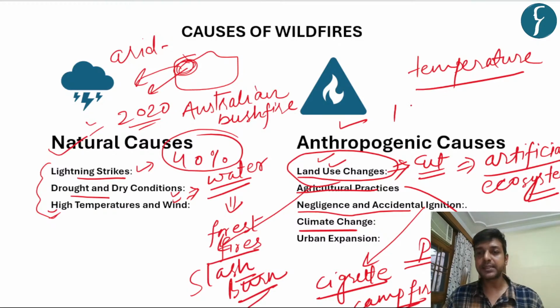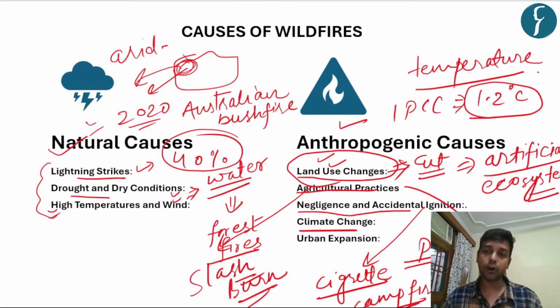And as per the IPCC report, around 1.2 degrees Celsius rise of global temperature has already happened by 2009 as compared to the pre-industrial level. So that is one reason that climate change is leading to extreme weather events like heat waves, like drought and dry conditions, which eventually lead to wildfires and loss of livelihood and habitats.